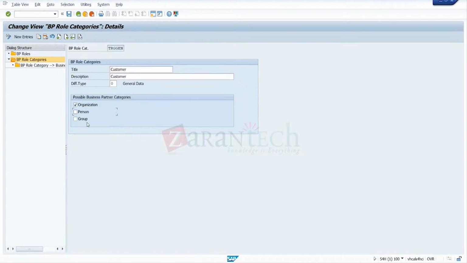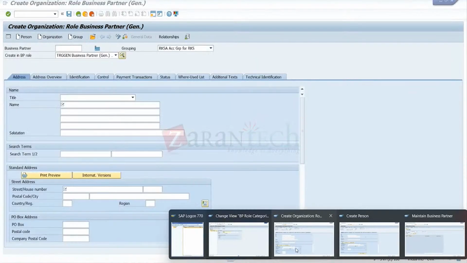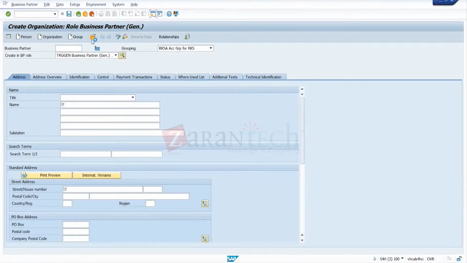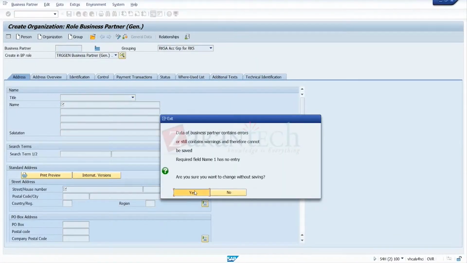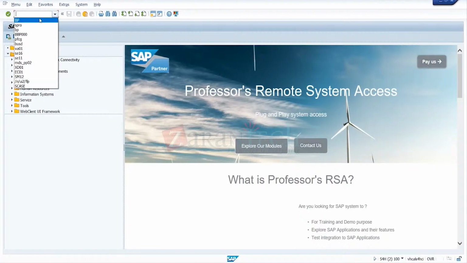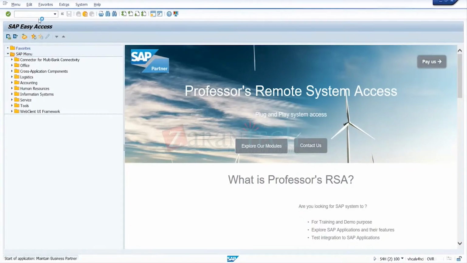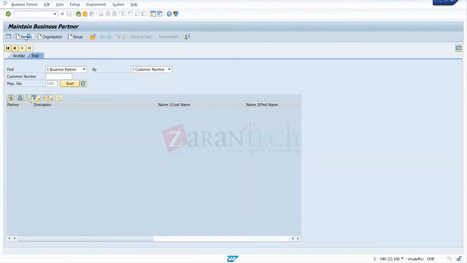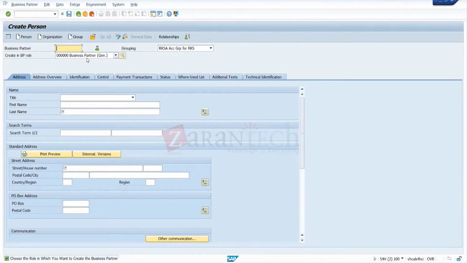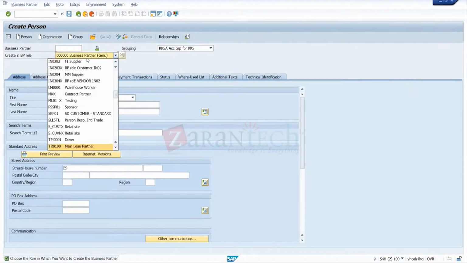If you check person and group as well, it will be available in all the sections. So you go to the creation, and you can see all the views. If you go to person, it's also available now. Okay, so this is the concept.